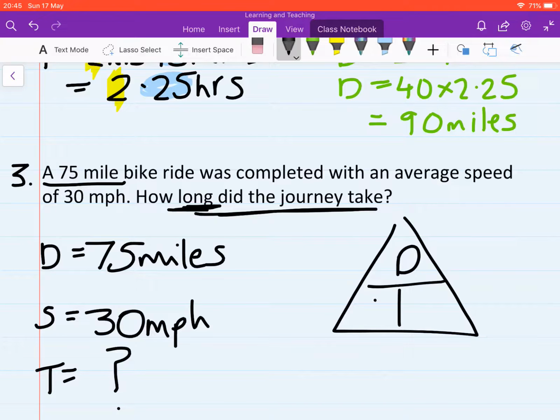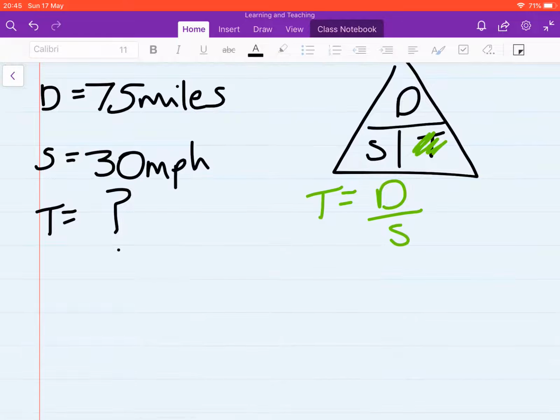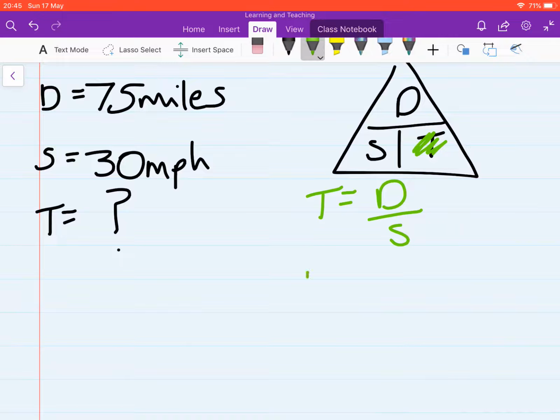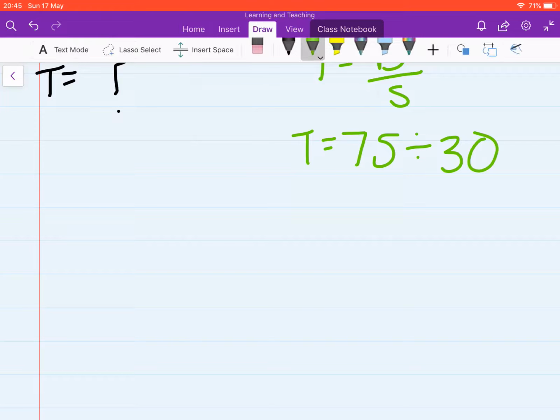Okay, so we'll go for Downing Street, this time working out time. So time equals, we can see that distance and speed are on different levels, so we're going to divide them. Time equals distance divided by speed. So we're going to do 75 divided by 30. So the time is going to be, do that in a calculator, 2.5 hours.